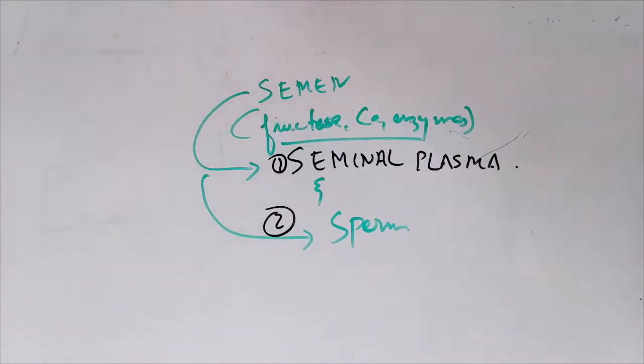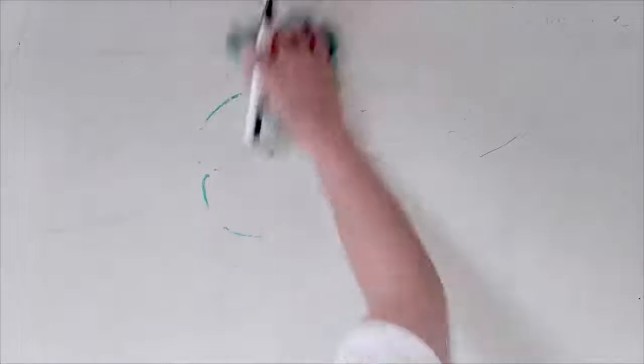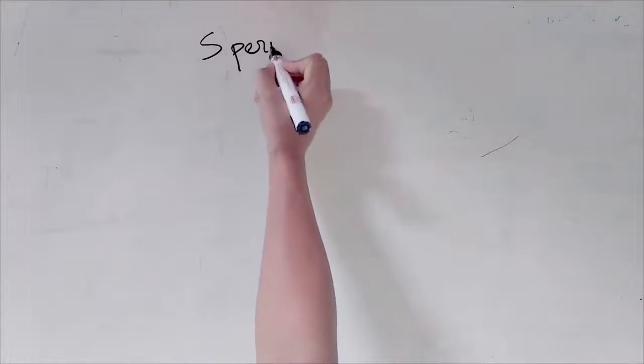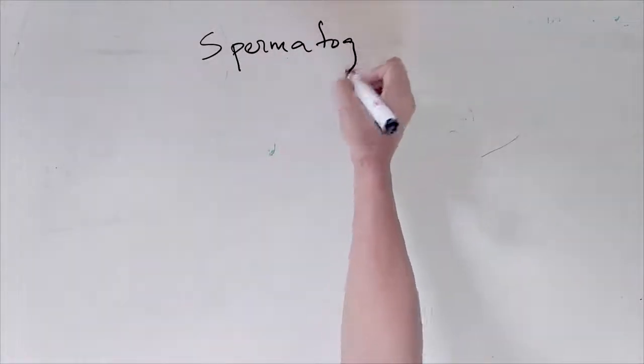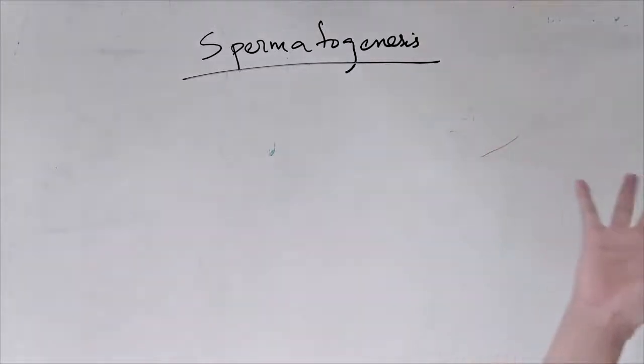And now we will see why spermatogonia was the sperm former. I'm talking about the cell division. So we'll see that one. How is sperm formed? The process is known as spermatogenesis, the formation of sperms.